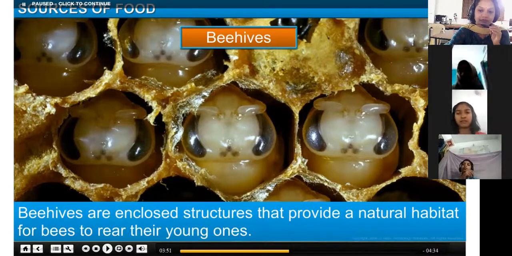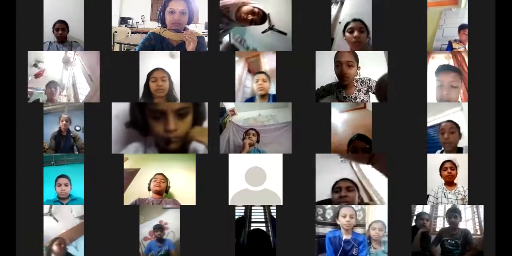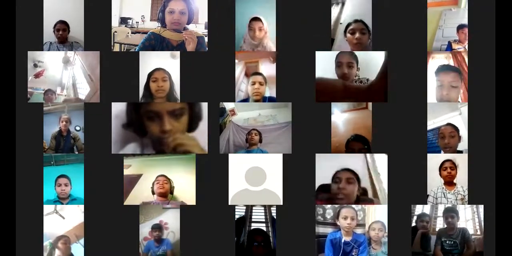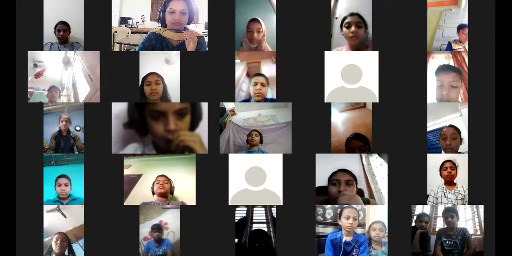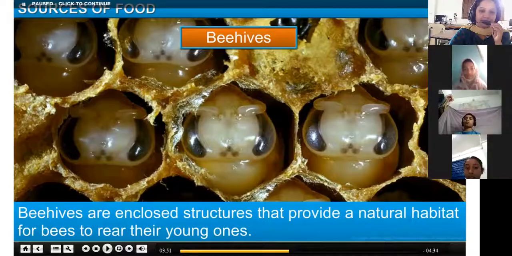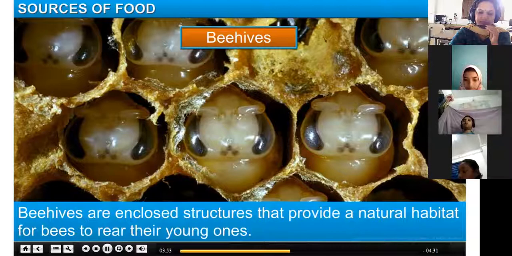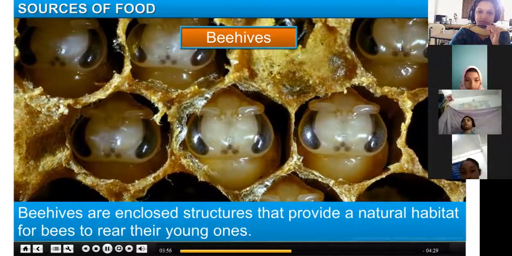So the bee is living in its hive. That hive is nothing but its habitat. So it is the natural habitat for bees to rear their young ones. Closed structures that provide a natural habitat for bees to rear their young ones.